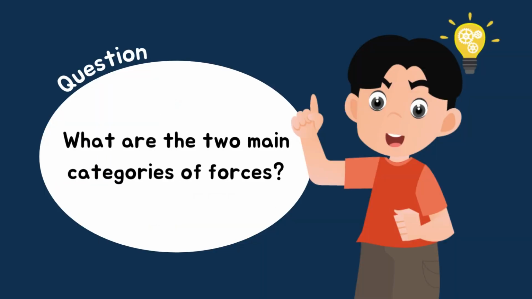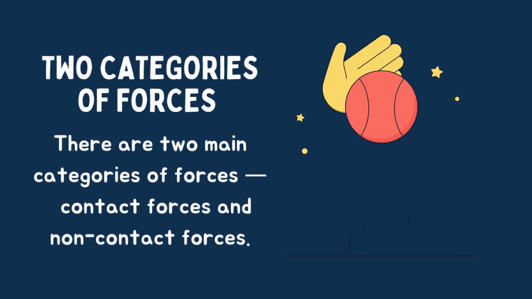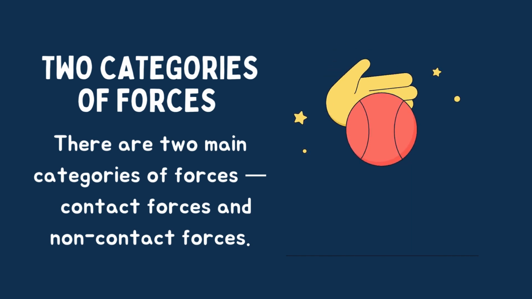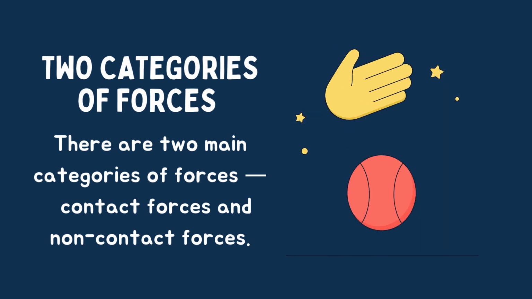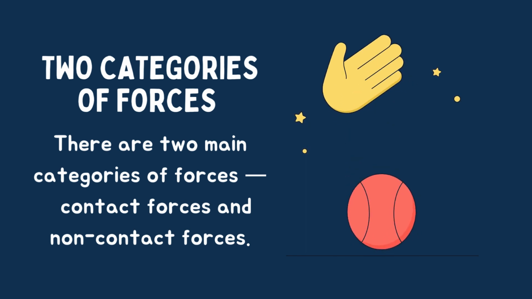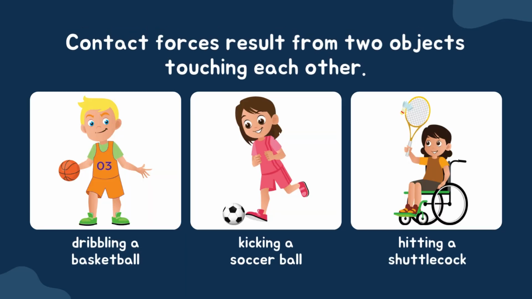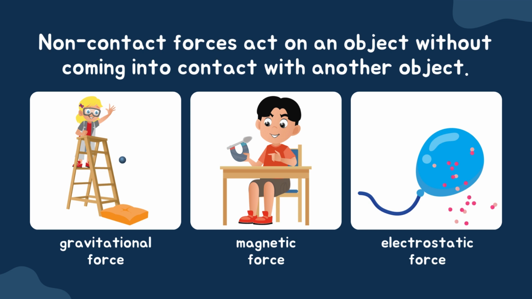What are the two main categories of forces? There are two main categories of forces: contact forces and non-contact forces. Contact forces result from two objects touching each other, and non-contact forces act on an object without coming into contact with another object, like magnetic force, or you can say gravitational force, electrostatic force.